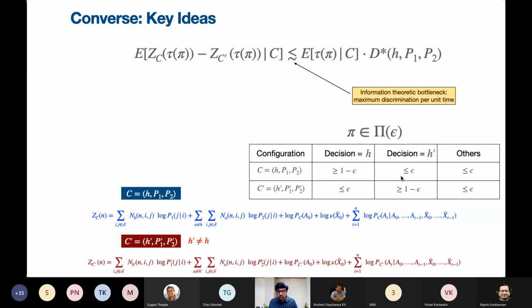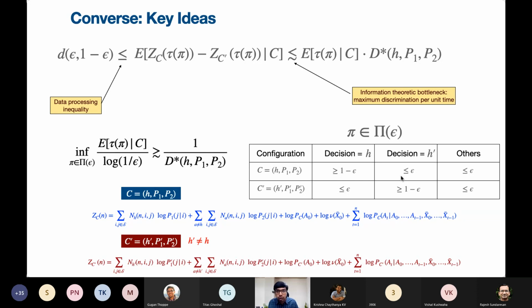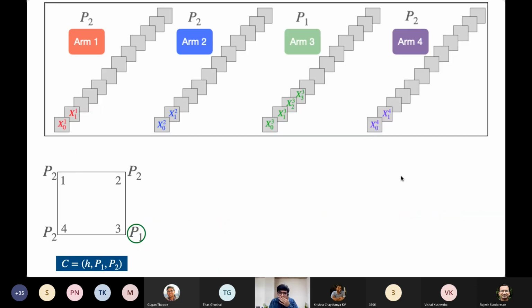Okay, now it turns out this particular condition can be captured as a lower bound on the expected value of the log likelihood ratio, and that comes as a data processing inequality. So combining both of these is where we arrive at the lower bound. Okay. Now, what is the constant D star? So among the four arms, P1 is the odd arm and it is arm number 3. Arm number 3 is the odd arm and P1 is its transition probability matrix.